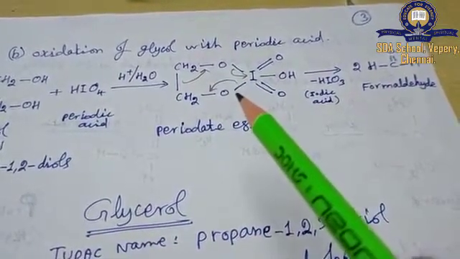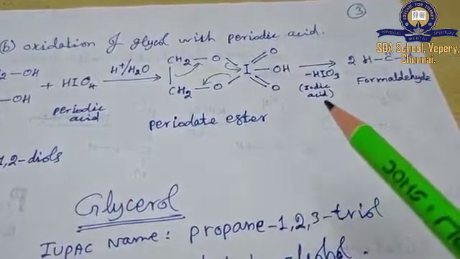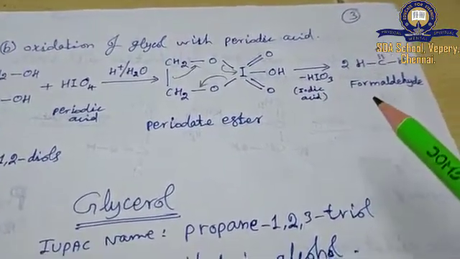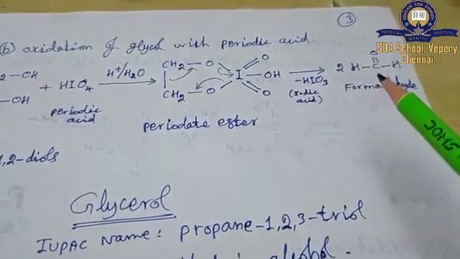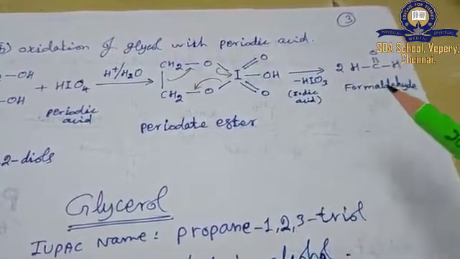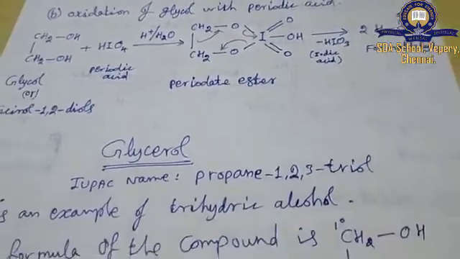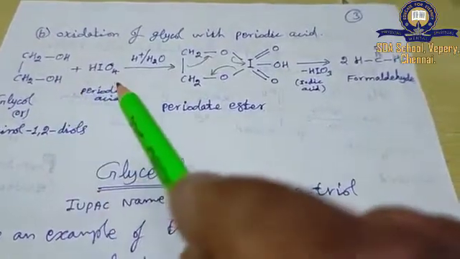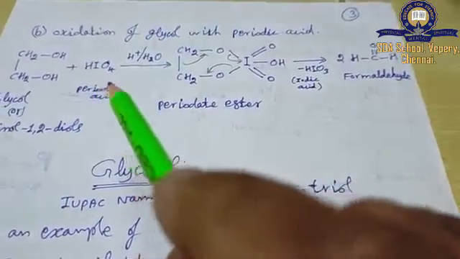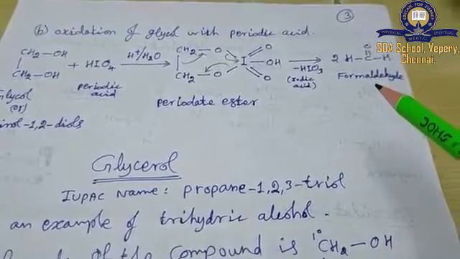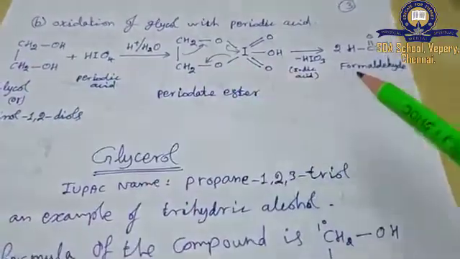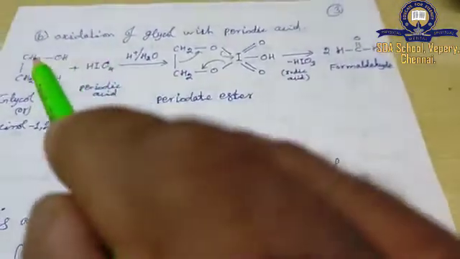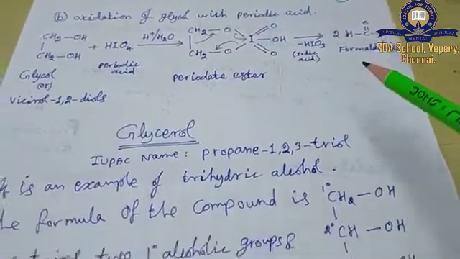Then there is cleavage of the bond, losing iodic acid, that is HIO3, and forming two molecules of formaldehyde, HCHO. Two formaldehyde molecules form. So the alcohol group is oxidized in the presence of periodic acid to aldehyde. This is the conversion of glycol to formaldehyde. They may also ask it as a question in this way: convert glycol to formaldehyde.